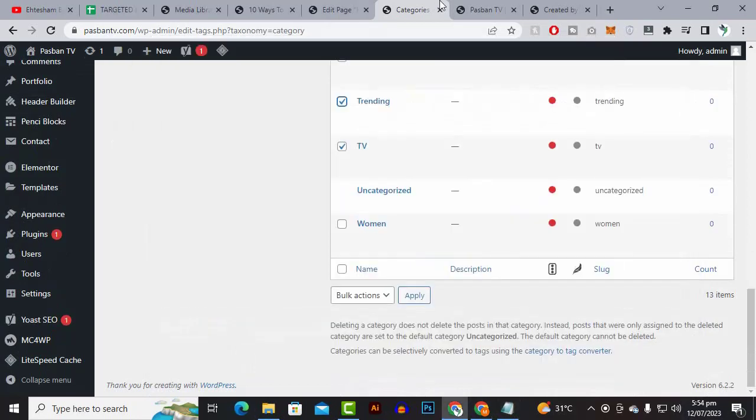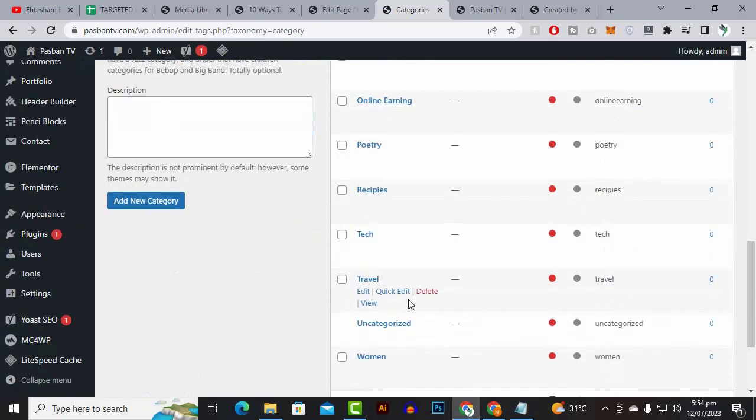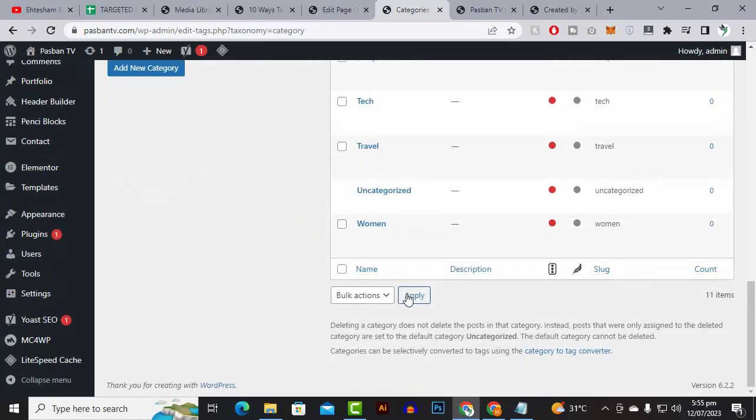Women is there, so I will keep it, and other categories we will remove. And these are categories, okay, not the menus. And now we will see what else we want.